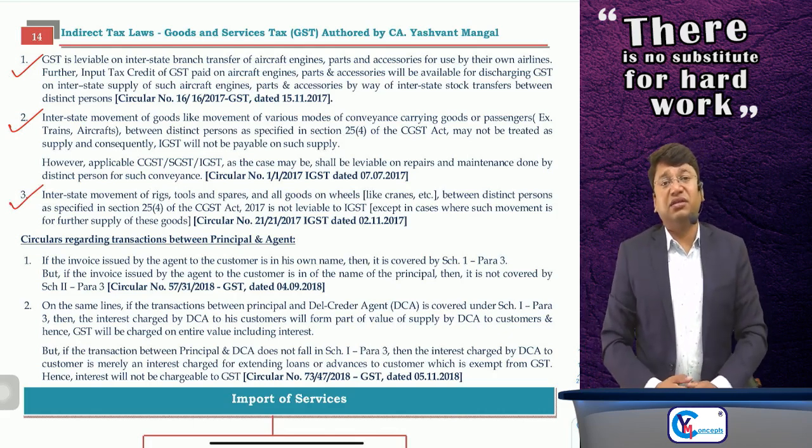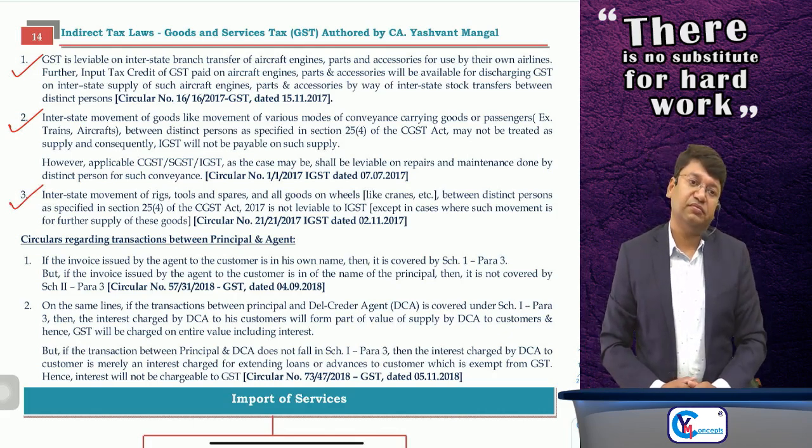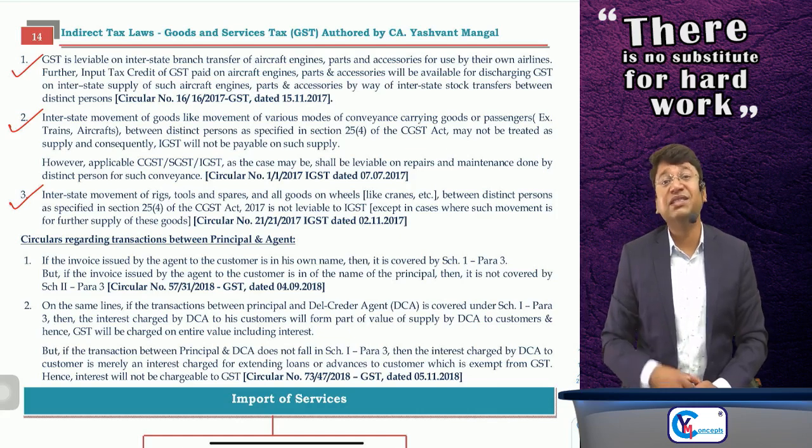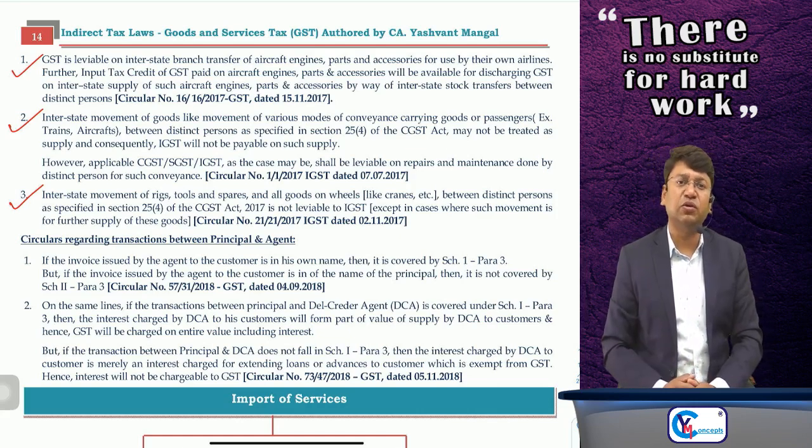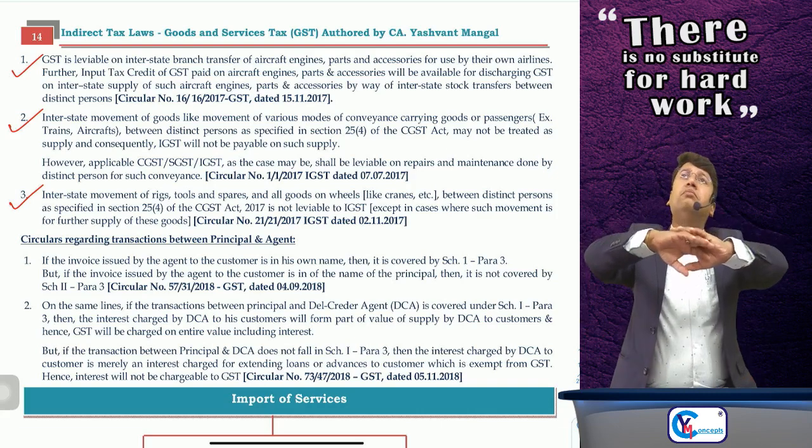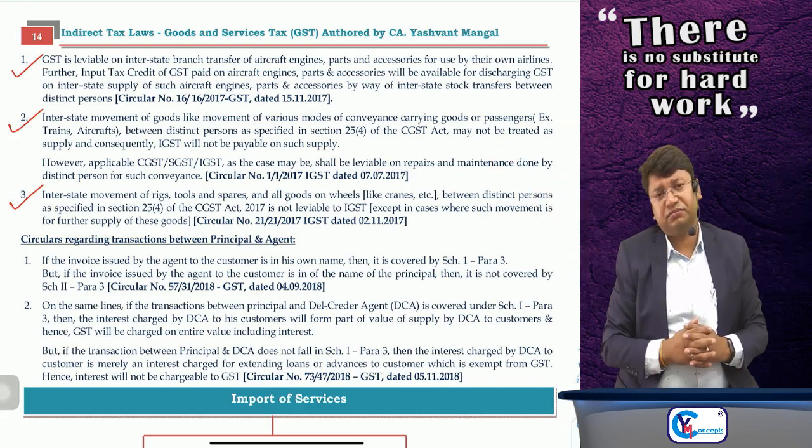Next example, suppose I am an engineering company. We provide engineering services, repair and maintenance services to big machineries, large plants.